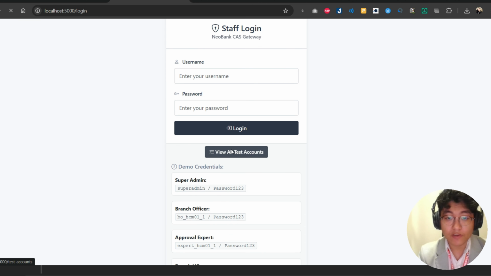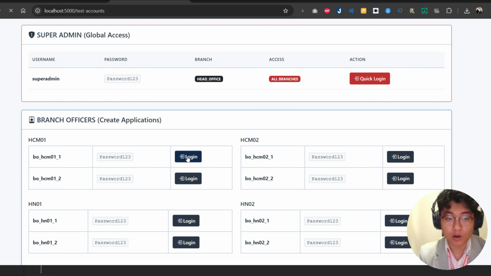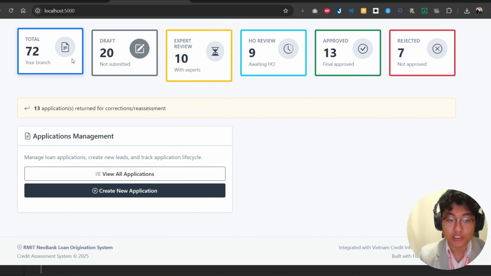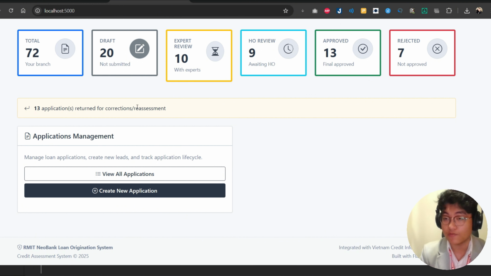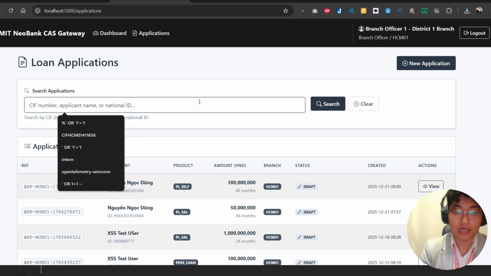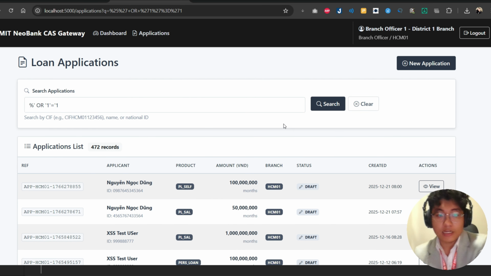I will log in here as branch one. Normally, you see here, I only have 72 records. This branch isolation is crucial for banking privacy. Now let's watch what will happen if I exploit a search vulnerability. The result will be 72, but if I input this exploit, you can see now it has over 400 records, which is from all the branches.